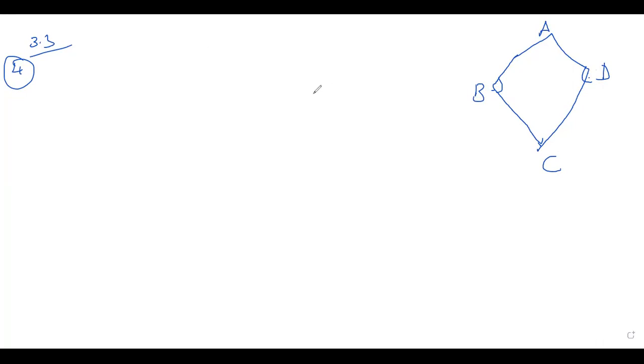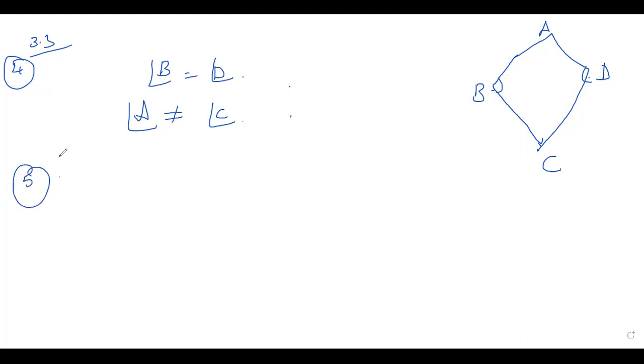Okay, children, ABCD is a figure of quadrilateral. That is not a parallelogram, right? It is not a parallelogram, but it has exactly two opposite angles, that is angle B is equal to angle D. Both are equal. Okay, but angle A is not equal to angle C. Therefore, it is not a parallelogram.